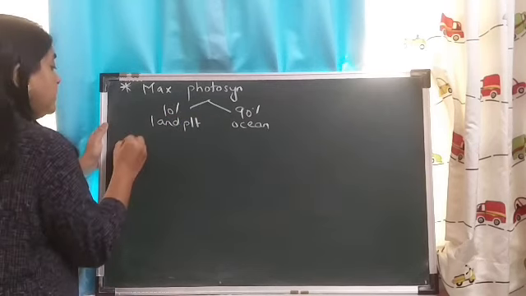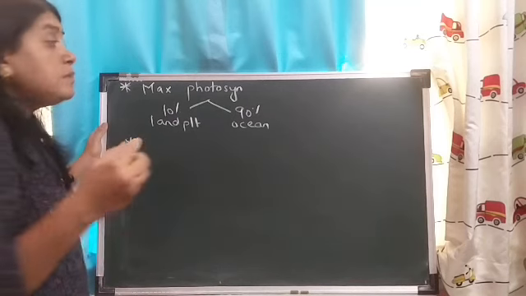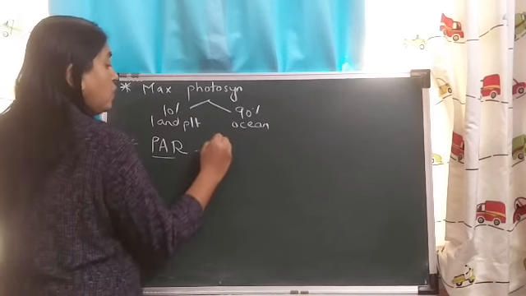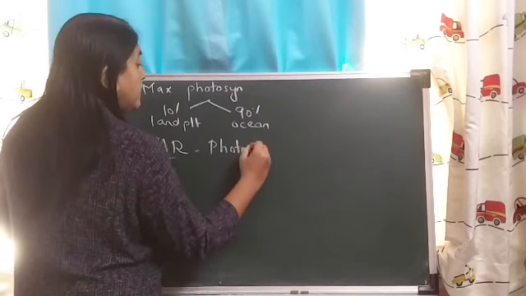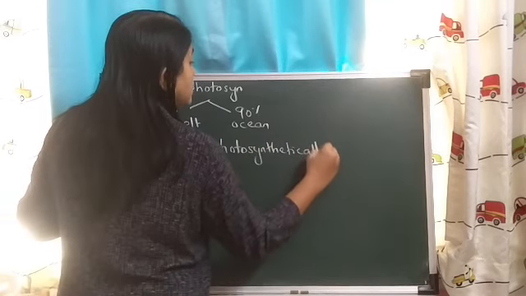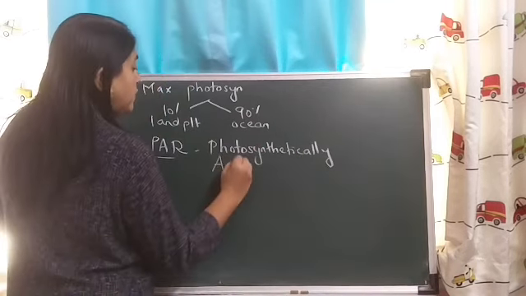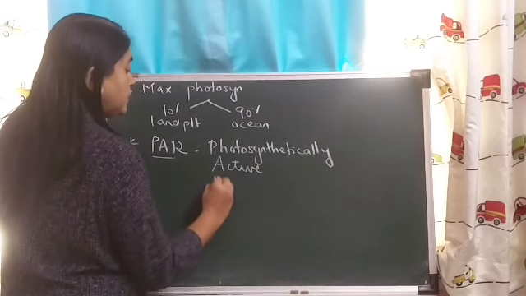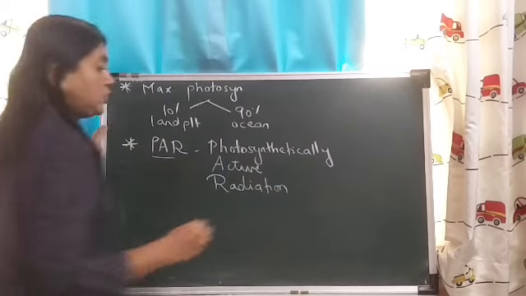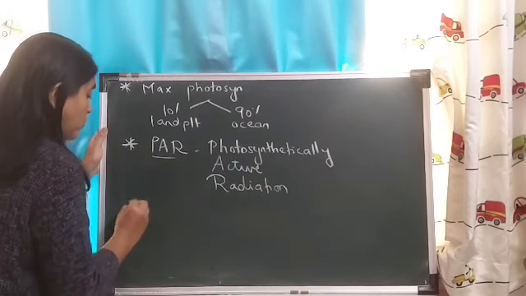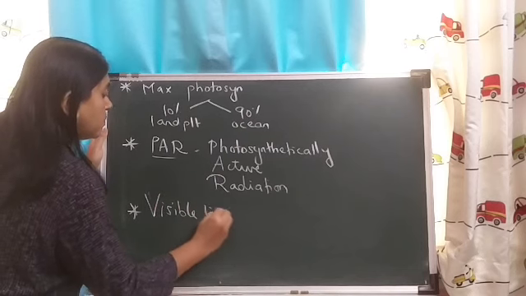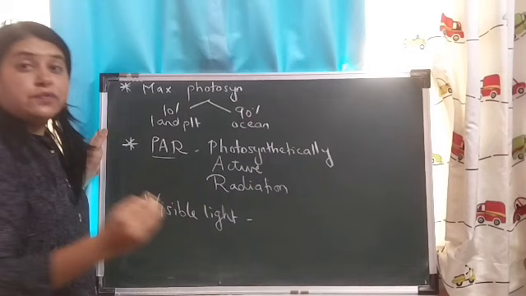Okay, second, what is PAR? PAR stands for photosynthetically active radiation. Now, you know that the range of visible light is from what?